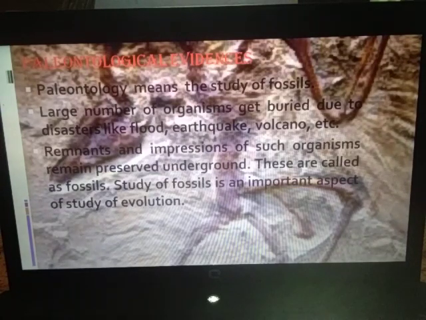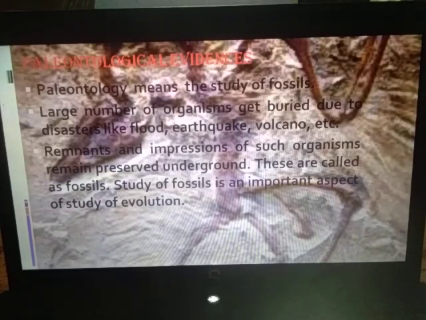And remnants and impressions of such organisms. Now you can see over here, actually this is the impression. Fine. Impression of a dinosaur-like organism. So you can see in this picture here, remnants or maybe impressions. Remnants means the remains like bones, or wooden things in the case of plants. So they are called remnants. So remnants or impressions of such organisms remain preserved underground.